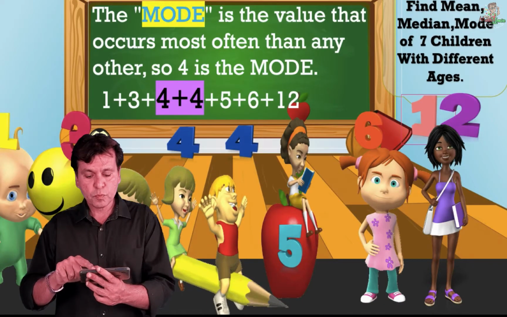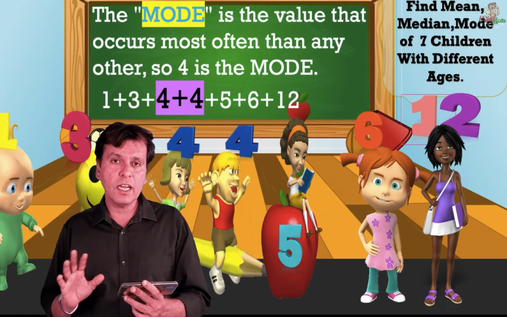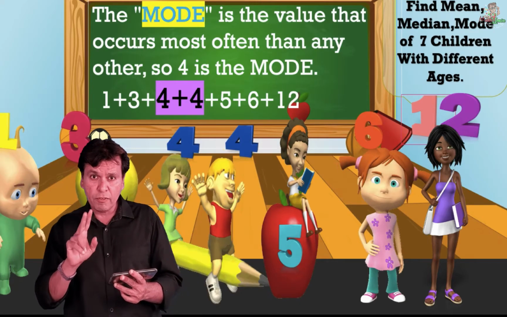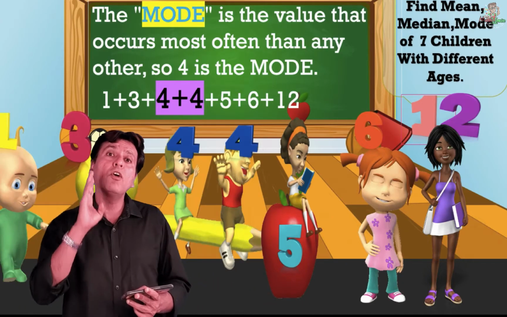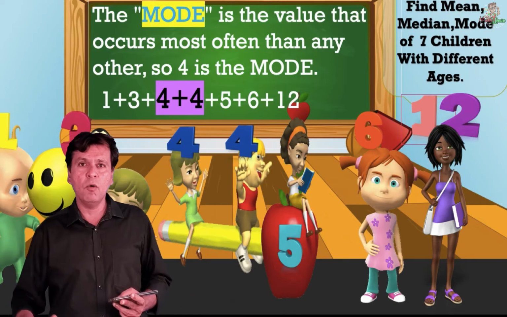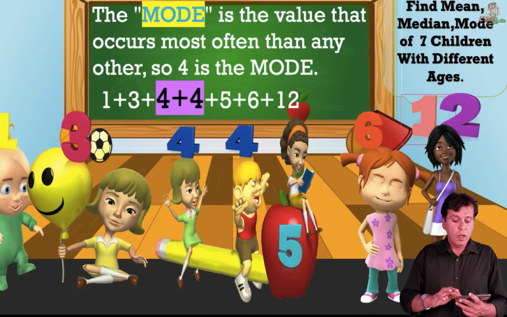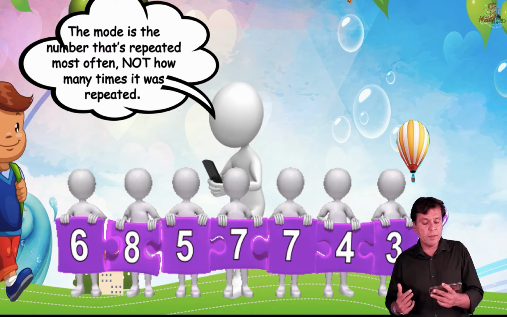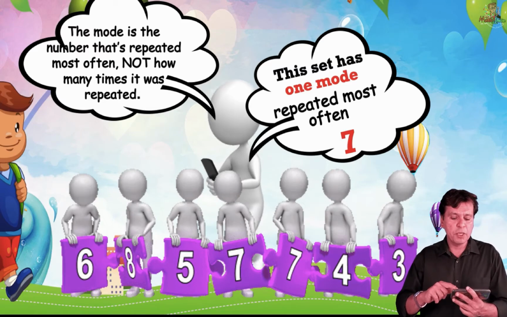Now, what is the mode? If you see the ages carefully after rearranging them, 4 has been repeated twice. There are 2 children who have an age of 4. So 4 is the most repeated number. And as you can see in the animations and slides behind, where we have to find the most repeated number: if you say 6, 8, 5, 7, 7, 4, 3, then 7 is the most repeated number.